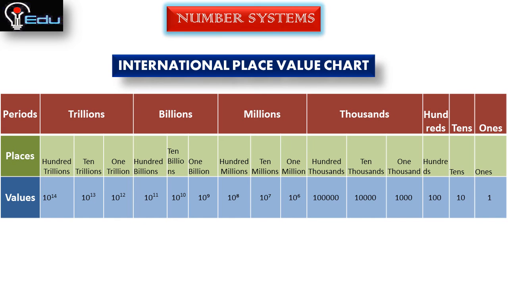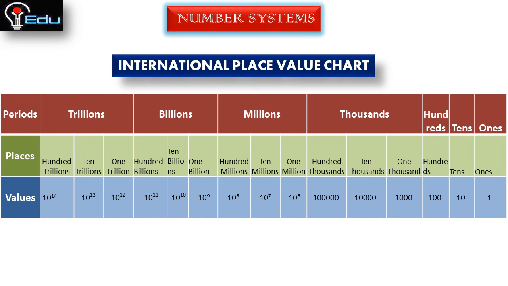10 to the power of 4, 100,000s 10 to the power of 5. These belong to the thousands period, and in the millions period, the values are 10 to the power of 6 means 1 million, 10 millions means 10 to the power of 7, 100 millions means 10 to the power of 8. These are the millions, and the next period is billions.